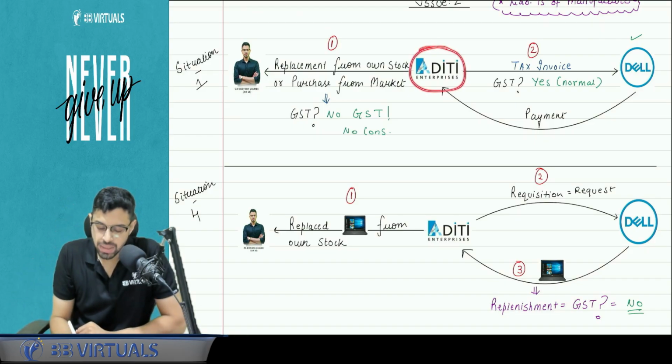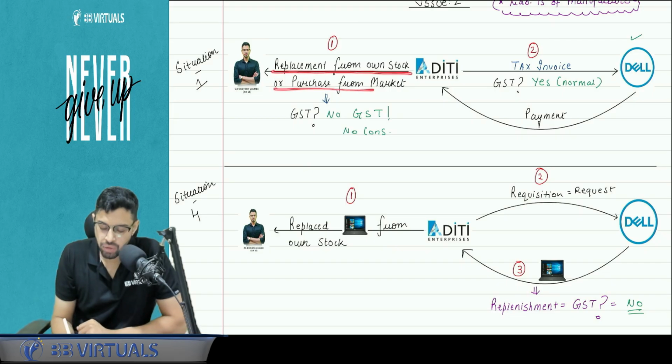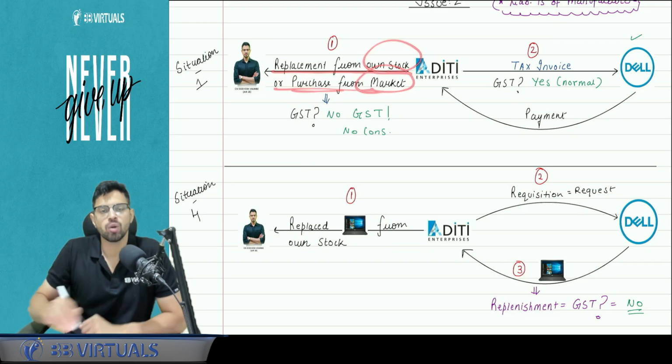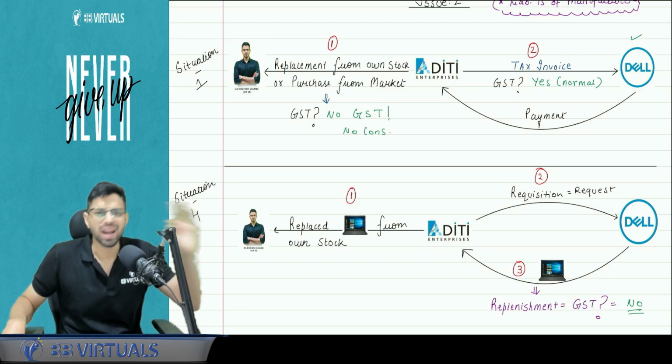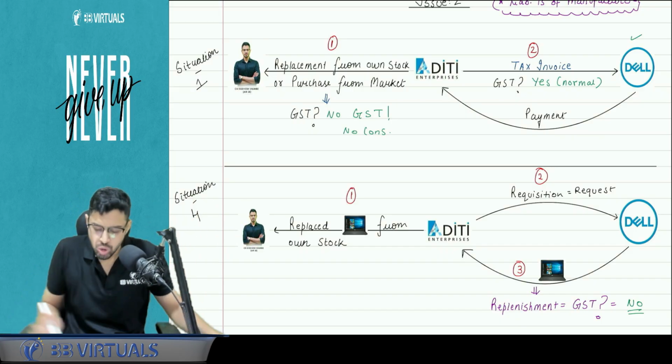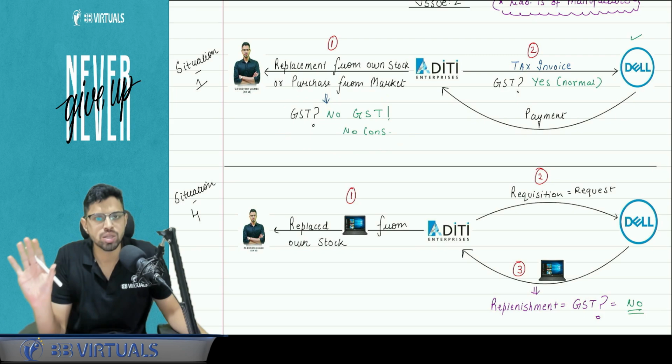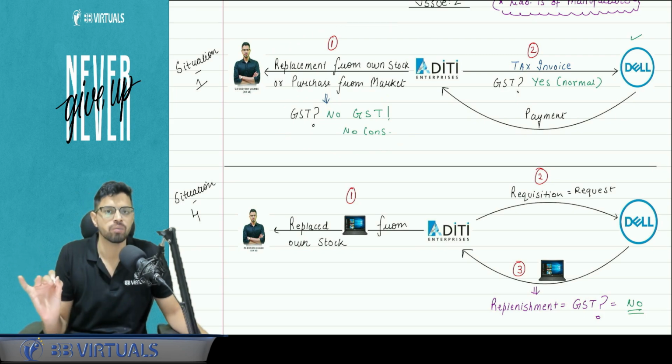Now what Aditi Enterprises does, first it provides replacement. First means whatever is happening first and whatever is happening next. So Aditi Enterprises provides replacement from its own stock or it purchases from the market. The distributor uses its own stock or buys from the market, I don't care. I need replacement. So here will GST be applicable? No, because there is no consideration. Aditi did not charge anything from me.